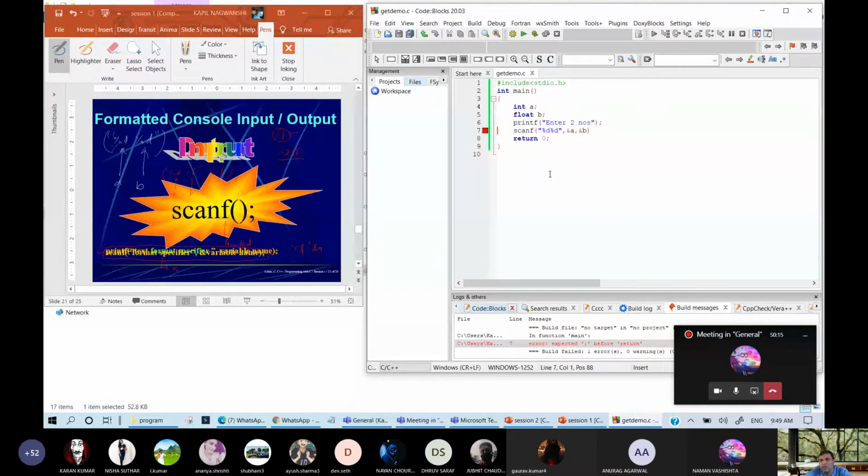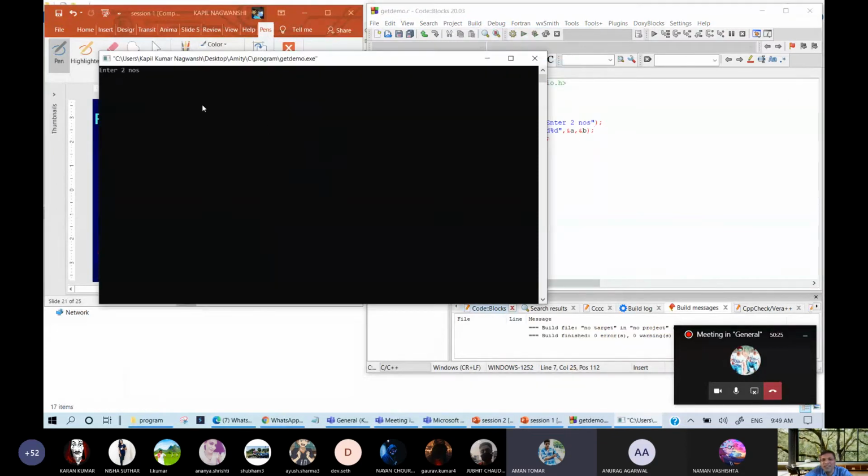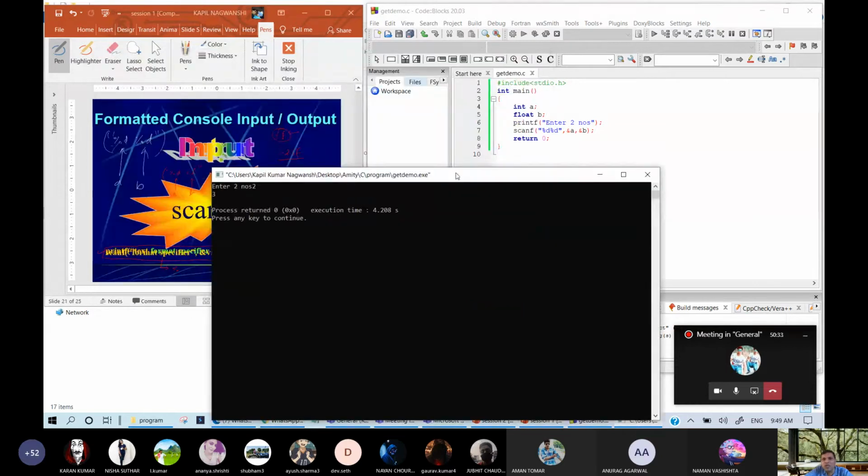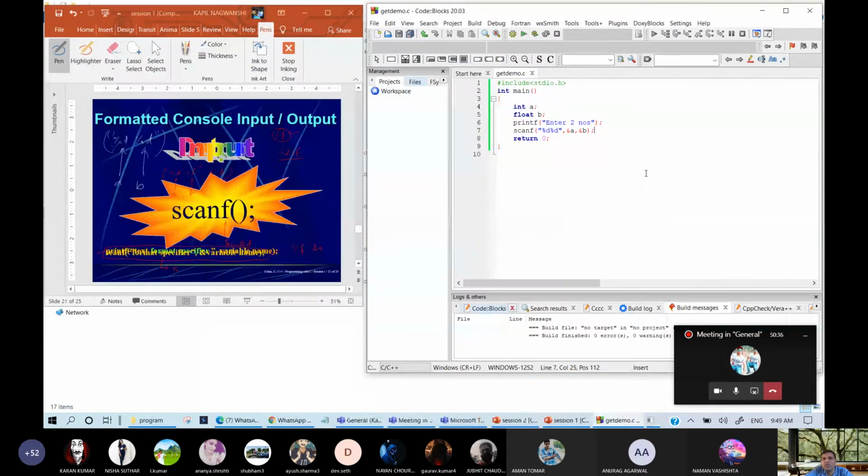Excuse me, sir. Yes. Sir, in the scan app you did not put the semicolon at the end. Sir, it is visible now, you have put it. Enter 2 numbers. So 2 and 3. Okay. It will accept, and the output is nothing because we have not shown any output. So this is taking input using scanner.